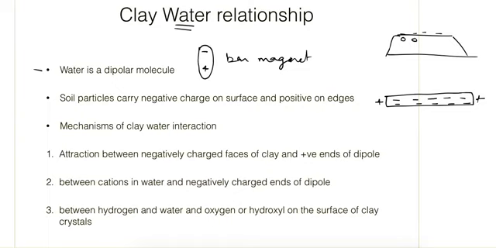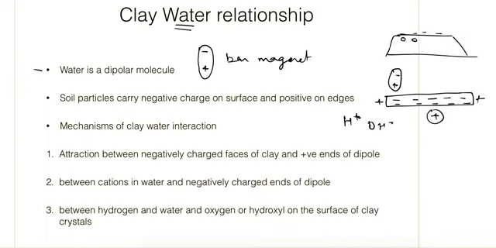And so there are three mechanisms for clay-water interaction. First is the attraction between the negatively charged face of clay and the positive ends of the dipole. It means the dipole will come closer to the clay particle surface, and the positive charge on the dipole will come closer to the face of the clay particle. And the second is the cations in water and the negative charge ends of the dipole. So if we consider water with cations and anions, then the cation part will come closer to the face of the clay particle surface and interact with the clay particle.